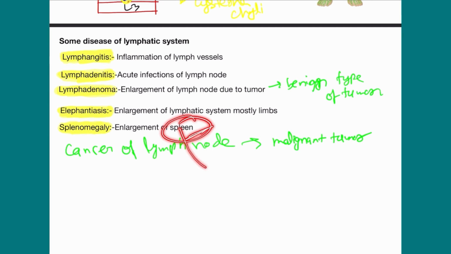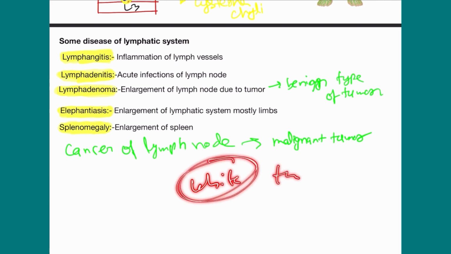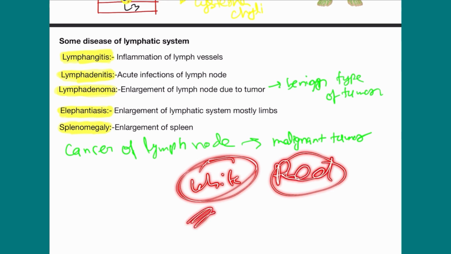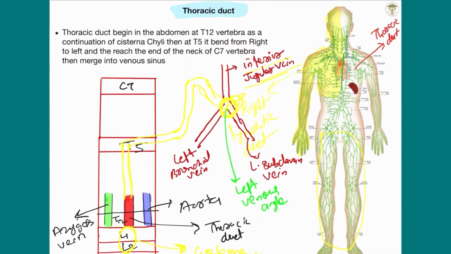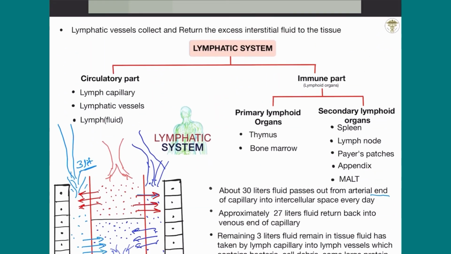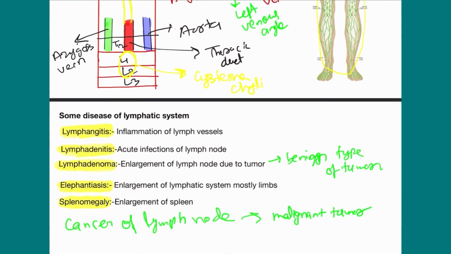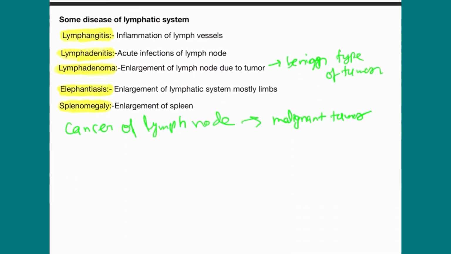This is also a lymphoidal organ. I will discuss it later because there are many parts in the spleen like white pulp and red pulp, and different functions occur by the white pulp and different functions by the red pulp. If you want, then comment in the comment section, and then I will make a topic on lymphoidal organs like immune part, primary lymphoidal organ and secondary lymphoidal organ. So this is the lymphatic system.